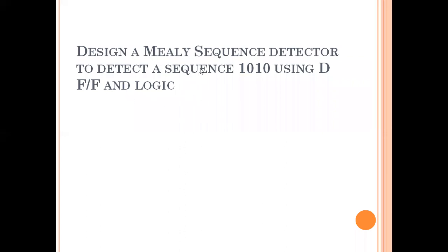Design a Mealy sequence detector to detect the sequence 1010 using a D flip-flop and logic. All of you turn on your video and show me your notebook with this design. Practice is required for this unit.